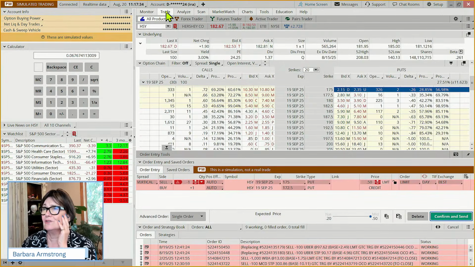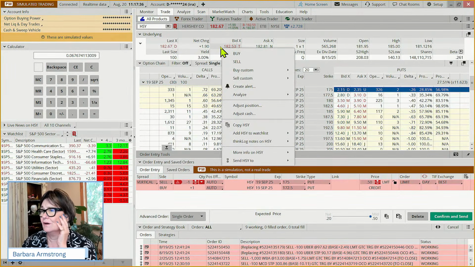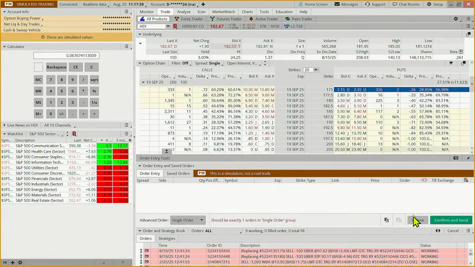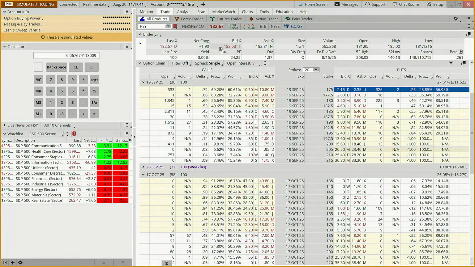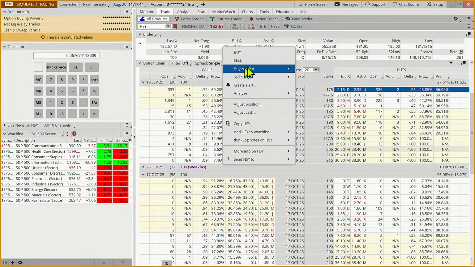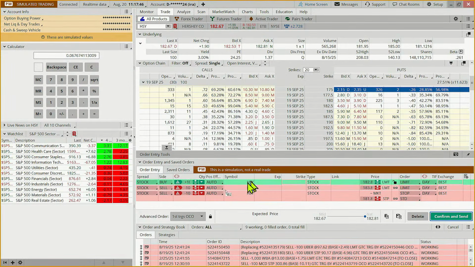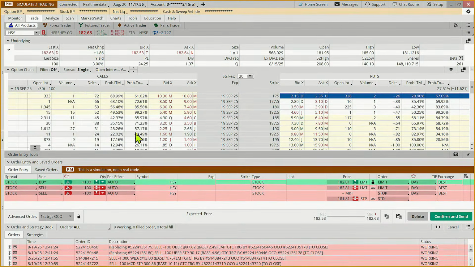So we're going to come to the trade tab, and we're going to right click, and we're going to buy custom with an OCO bracket. And we're going to put in our target. And what's our target? 195. I'll just close this so it makes everything a little easier to read. 195. And our exit is going to be at 175.05.